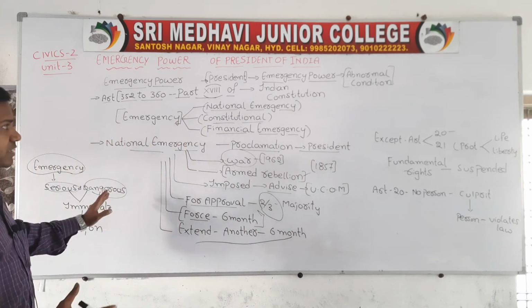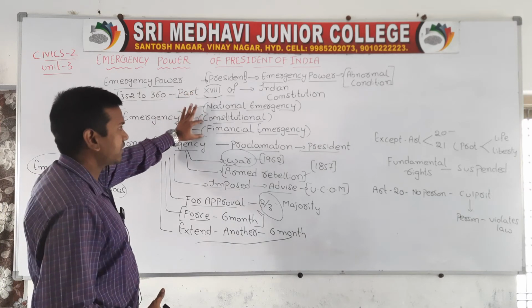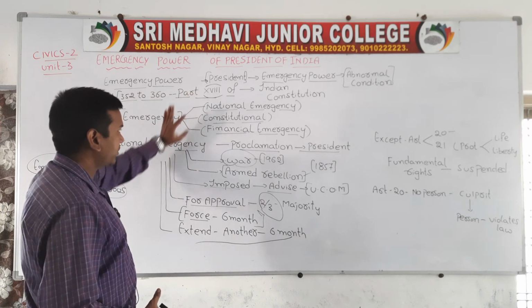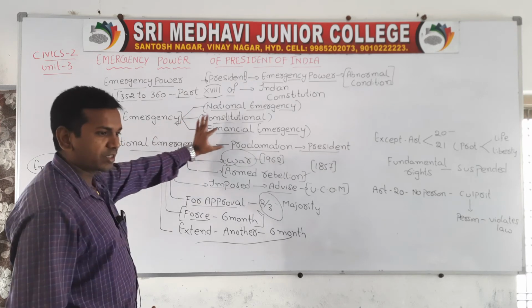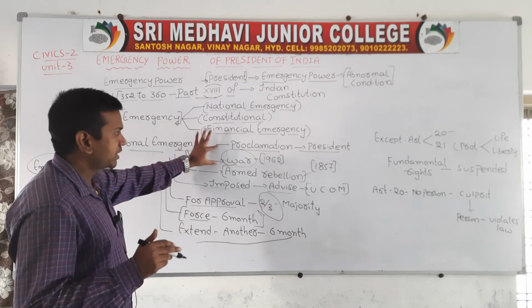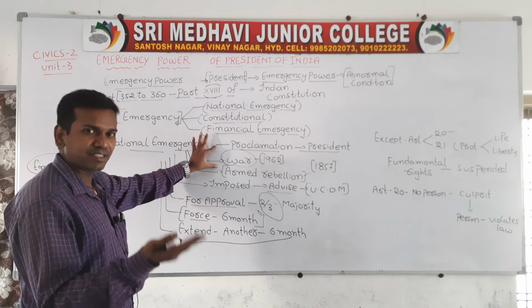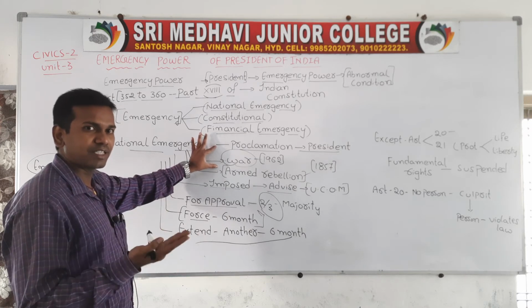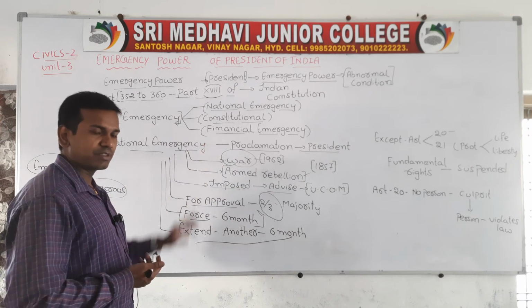So here what we have understood is that emergencies are mainly classified into three types: national emergency, constitutional emergency and financial emergency. Now we are talking about only national emergency. This national emergency will be proclaimed by the president. National emergency is mainly caused by two things: one is war and the other is armed rebellion. Whenever any other country declares war upon our country, a national emergency will be declared, or when the armed forces revolt, an emergency will be declared.